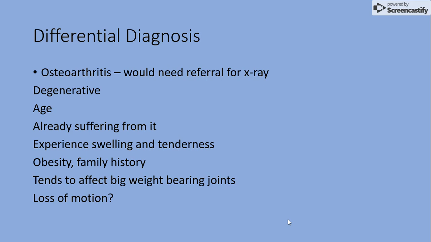Differential diagnosis. A different pathology it could be is osteoarthritis. Due to the patient already suffering from osteoarthritis in the knee, this elbow pain could be caused by osteoarthritis. Osteoarthritis is a degenerative disease and mainly affects the weight-bearing joints. The signs and symptoms of osteoarthritis are pain and sometimes stiffness in the affected joint, pain that is usually worse when moving the joint and at the end of the day, and there also may be a restriction in range